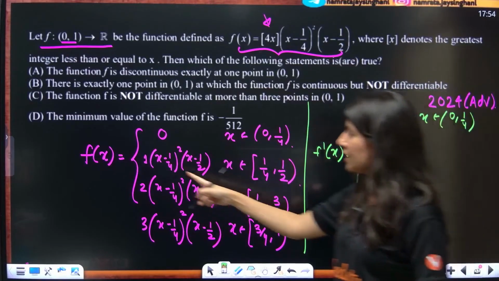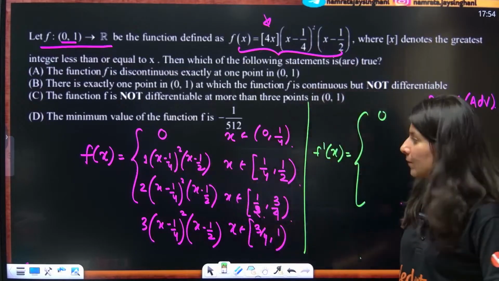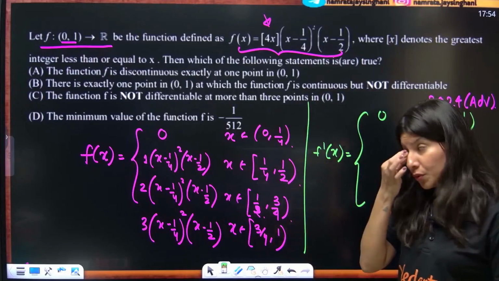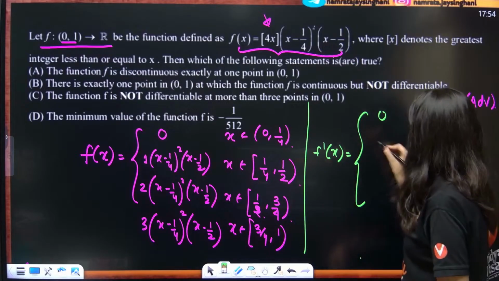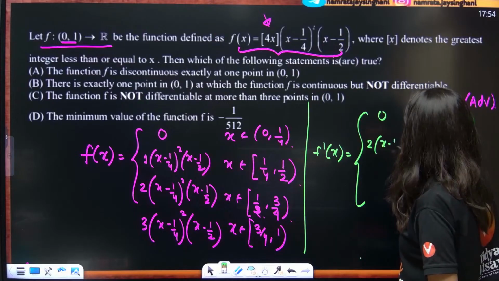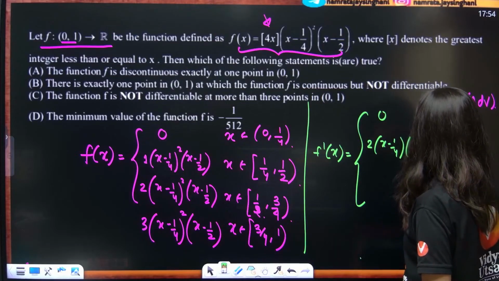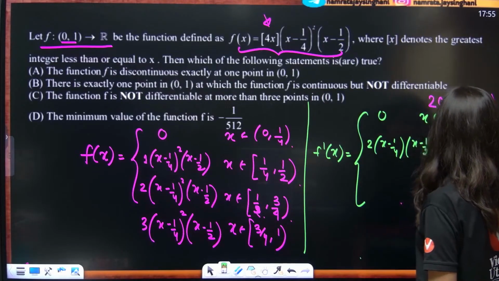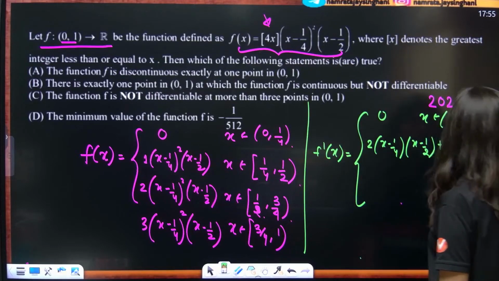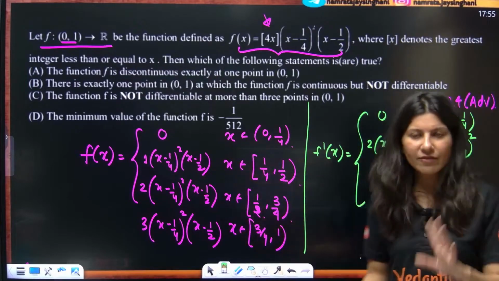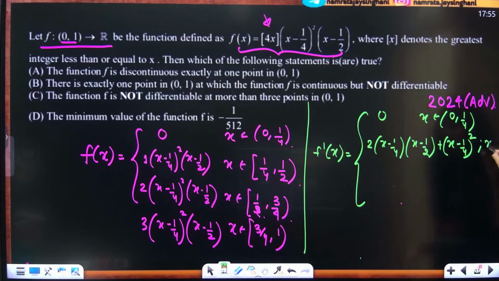Then if you differentiate this, you're going to apply the product rule: 2 times (x minus 1 by 4) times (x minus half), plus (x minus 1 by 4) whole square. Differentiation of (x minus half) will be 1. This is for x belongs to 1 by 4 to 1 by 2.